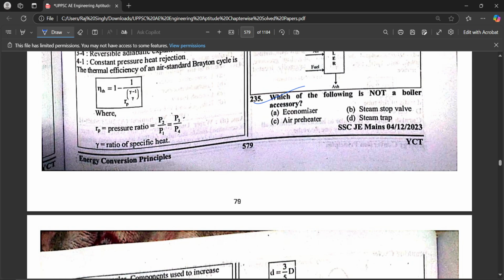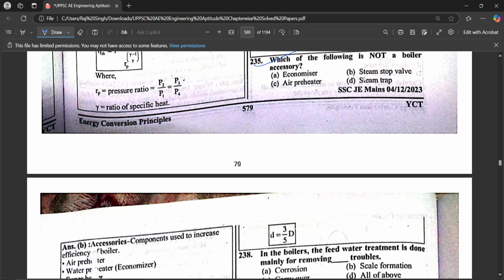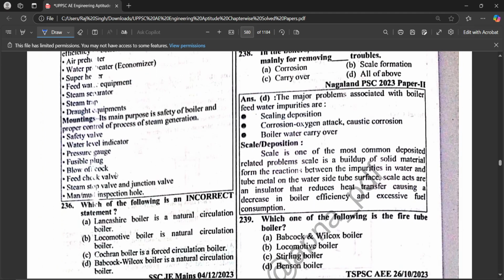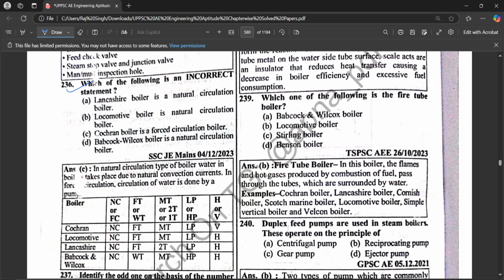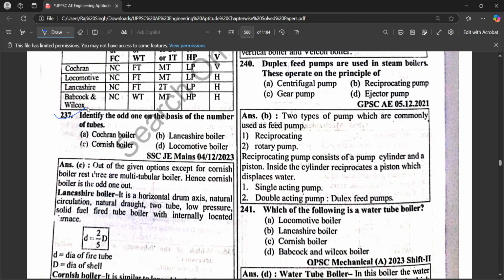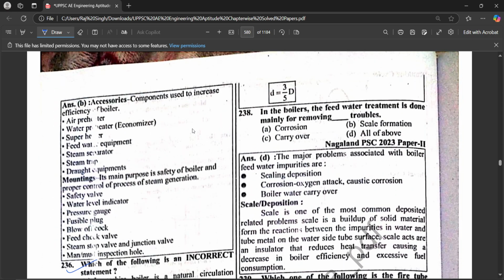Which of the following is not a boiler accessory? Steam stop valve. Which of the following is an incorrect statement? Current boiler is a forced circulation boiler. Identify the odd one on the basis of number of tubes, which is a Cochran boiler. Next question देखते हैं. In the boiler, the feed water treatment is done mainly for removing corrosion, carryover or scale formations, all of the above.